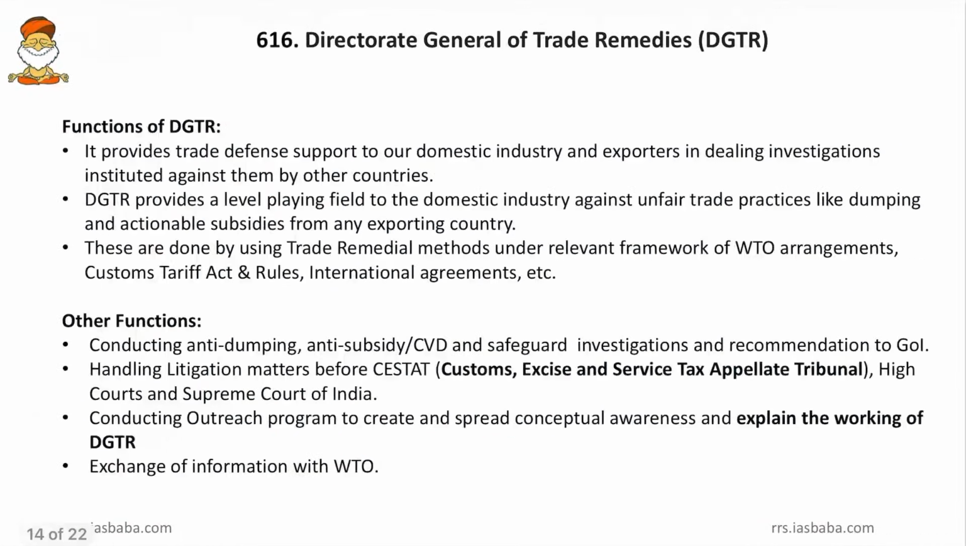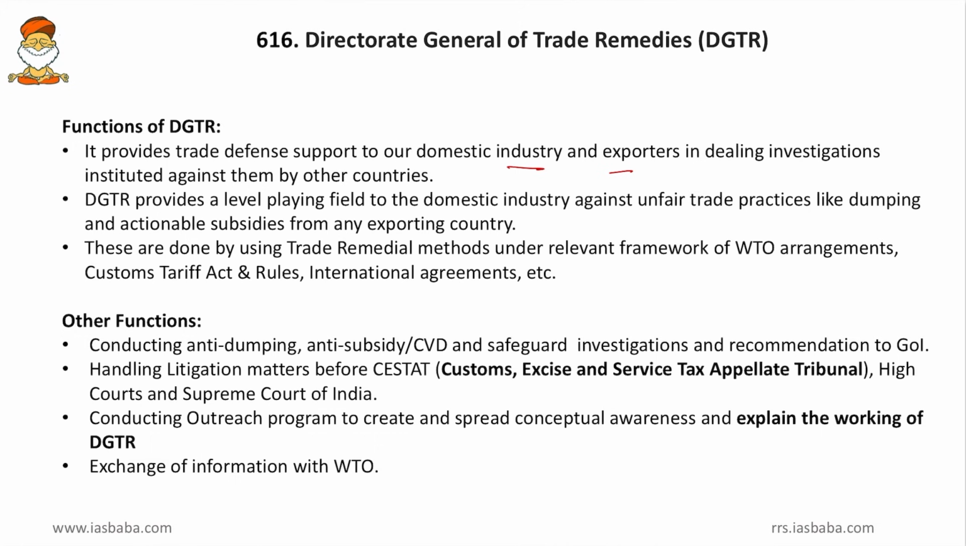Then come to more facts regarding the DGTR, the functions. It provides trade defense support to our domestic industry and exporters in dealing with investigations instituted against them by other countries. So if our exporters are facing any trouble while exporting to the destination countries, in all these cases, this DGTR will intervene and resolve the cases.